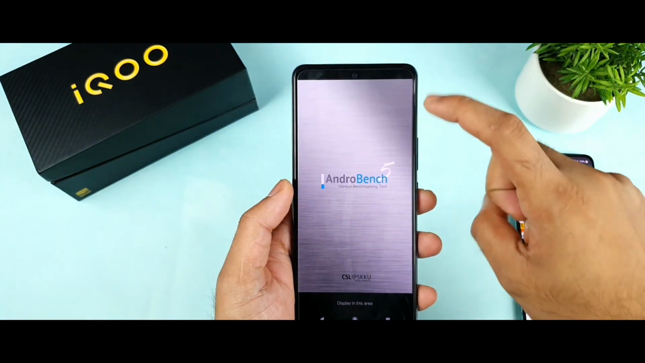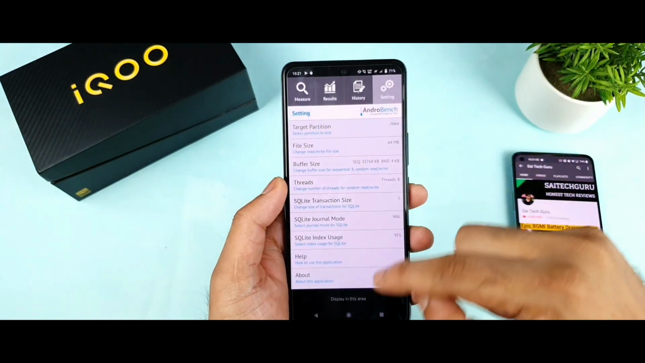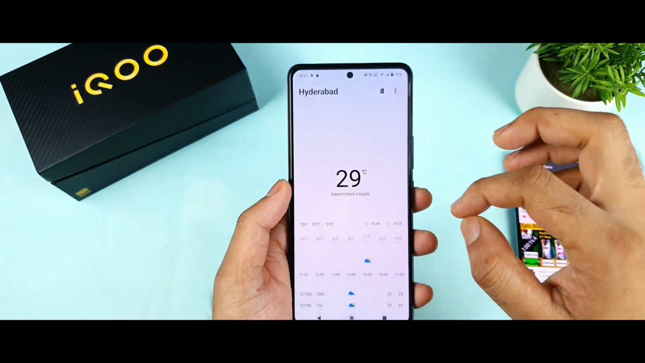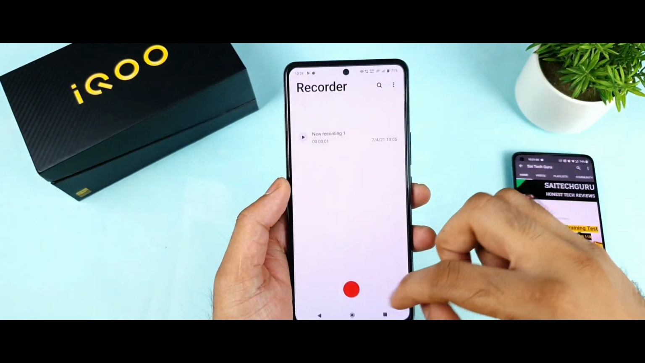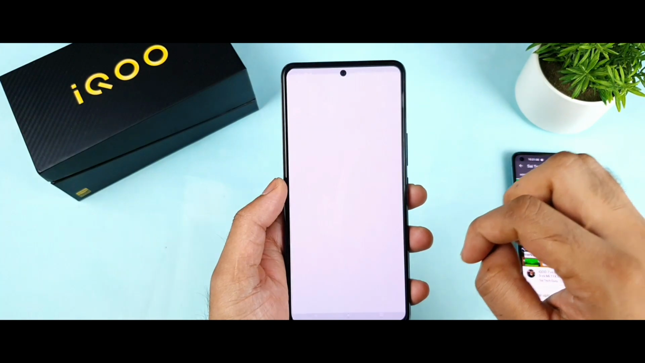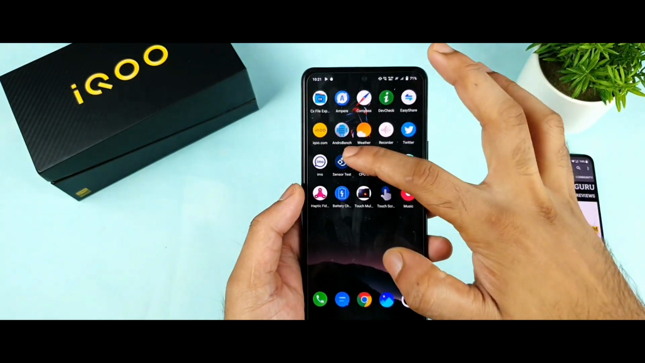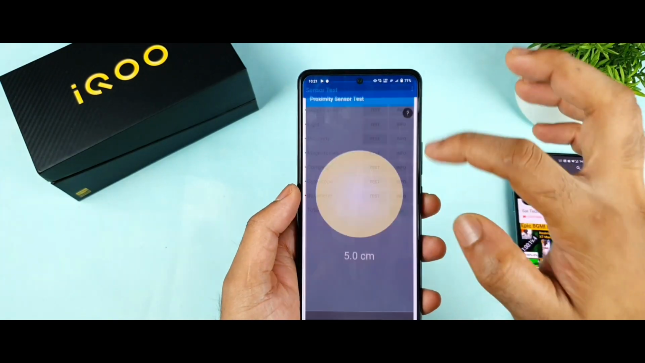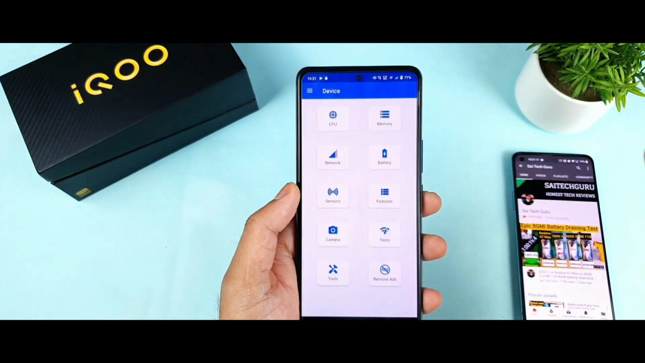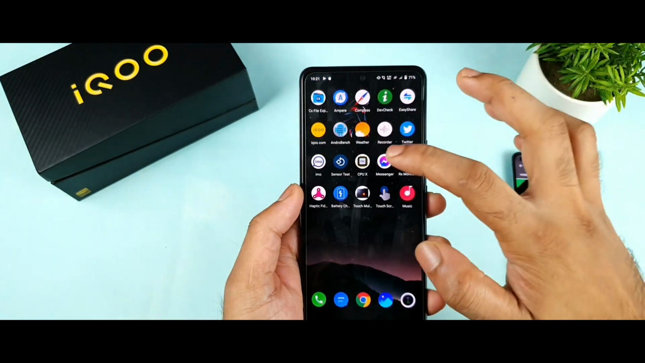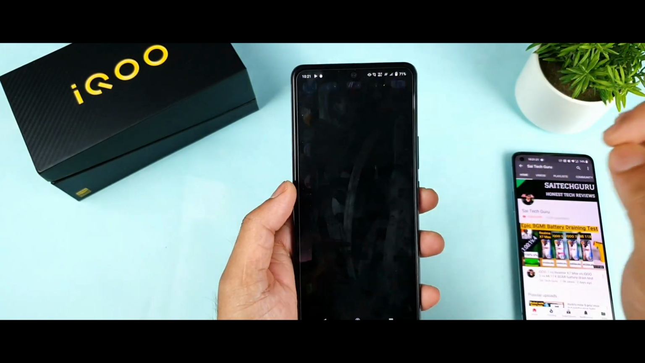Next is Android Bench. Let me try to keep the settings open, toggle yes, and weather, perfect, recording, Twitter, and IMO. Sensor test, I'll try to open the proximity sensor main and CPUX. Next is a Messenger, RX monitor application.